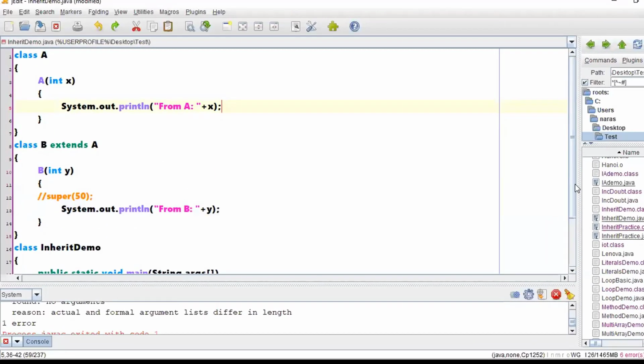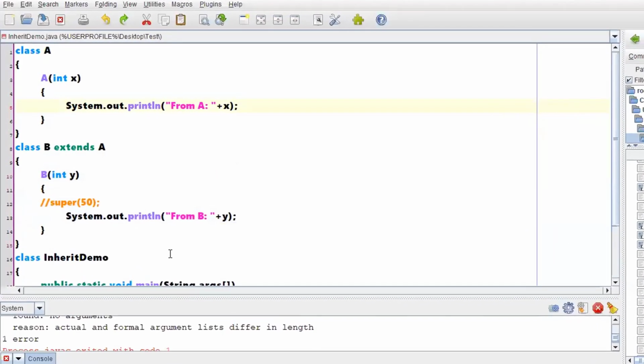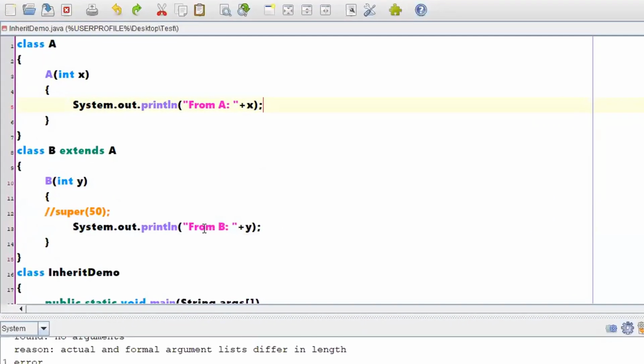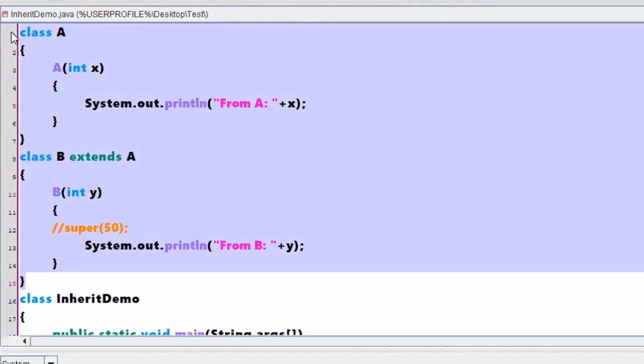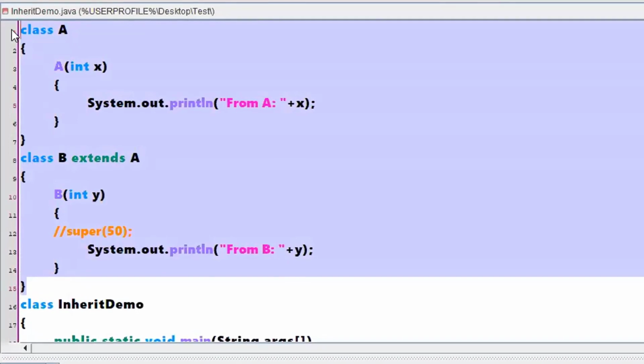Then be ready to answer my questions then. Okay. So let us make a simple example to discuss a few conclusions with respect to this and super.